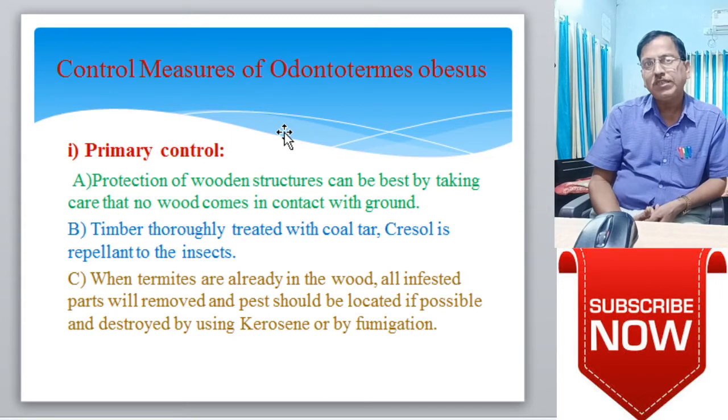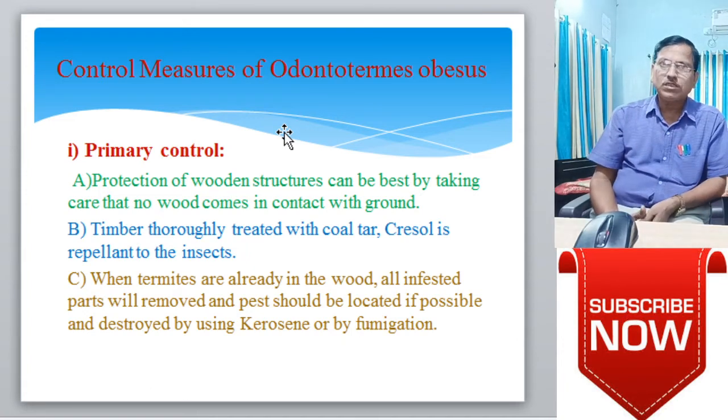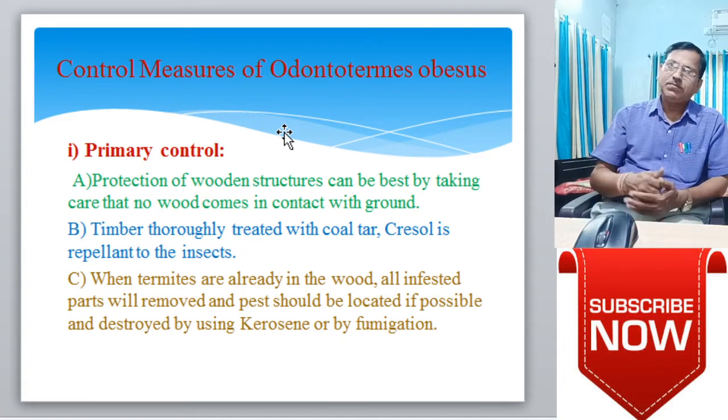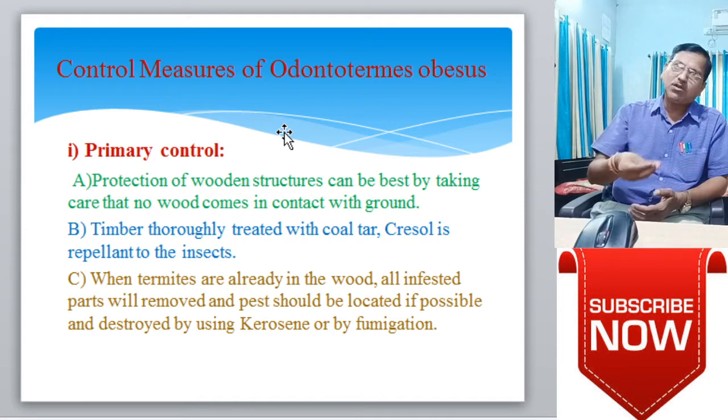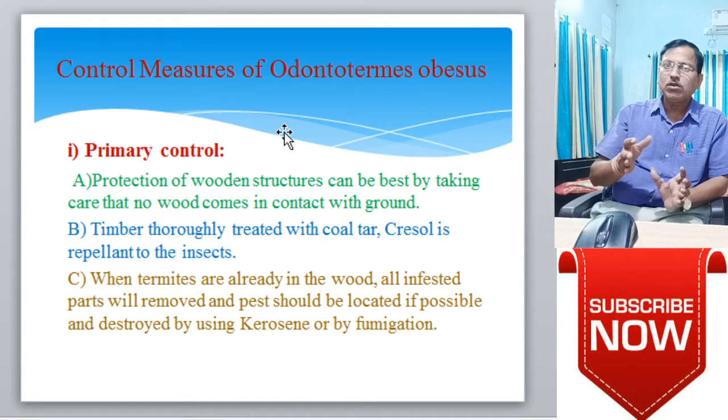Next, the last topic is the control measures of Odontotermes obesus. First are the primary controls, meaning the basic or primary level of controls already used by local people. The first is protection of wooden structures, which can be achieved by taking care that no wood comes in contact with the ground.